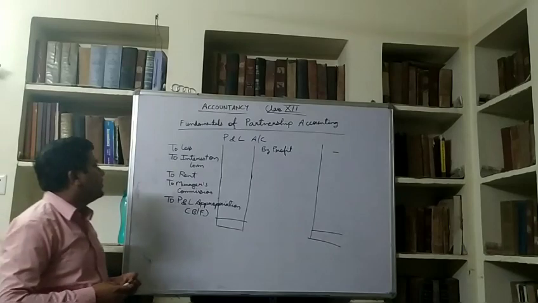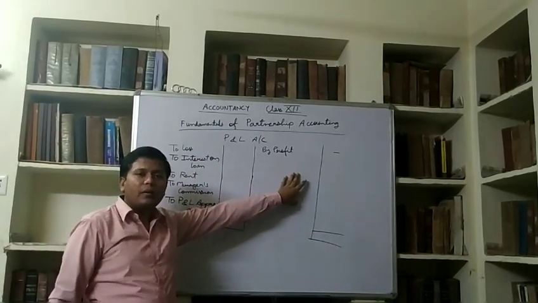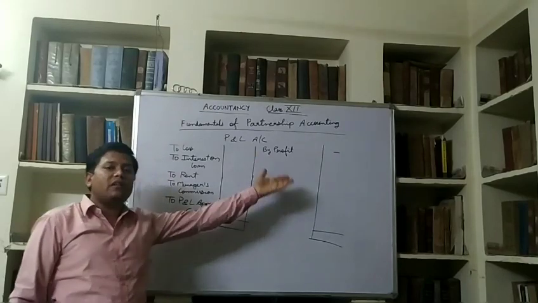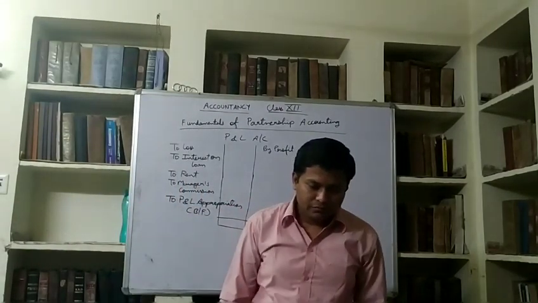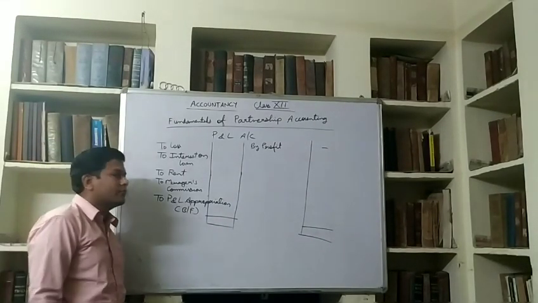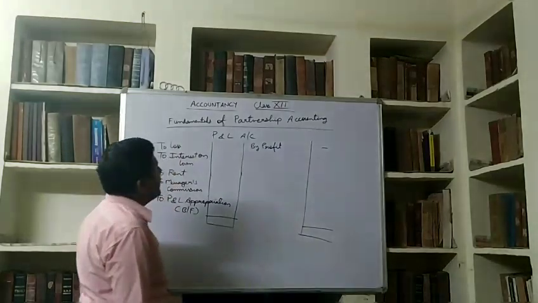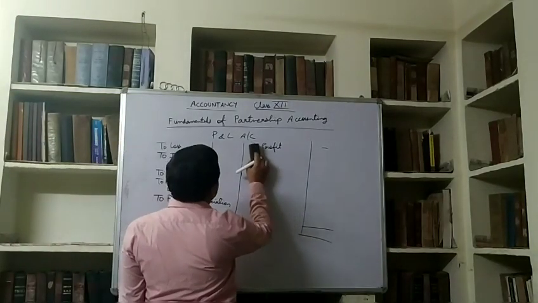And if this side is more, then it will be directly distributed between the partners, and there are some cases also in which these are transferred to P&L appropriation. This is the P&L account, and after it we will prepare P&L appropriation.